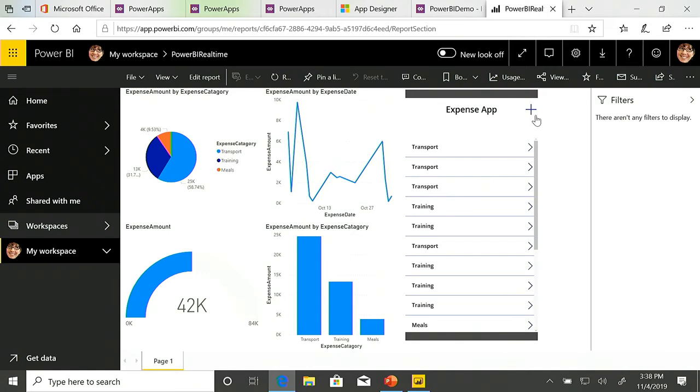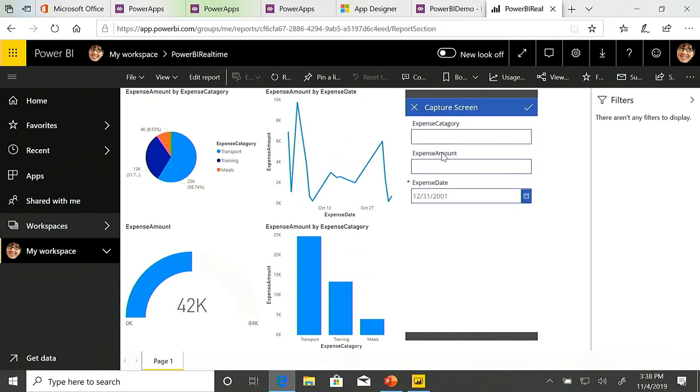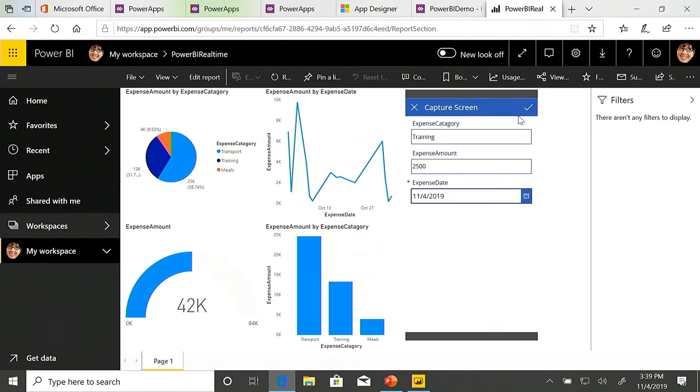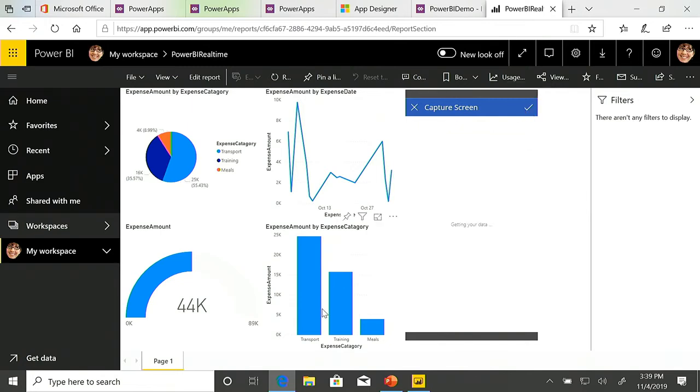So now I can come in, create a new record, category, I'm going to say, let's go for training. Expense amount, I'm going to say 2,500. And expense dates, let's make it today. And submit. See that update, and you can start to see how the portals update and change.